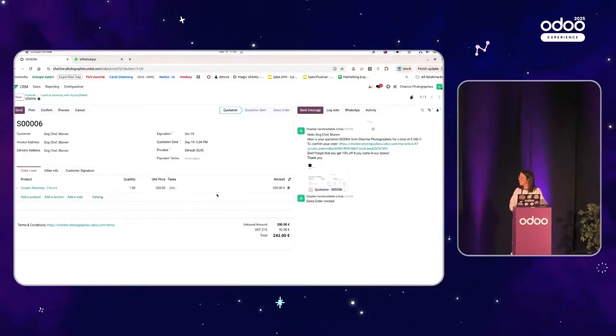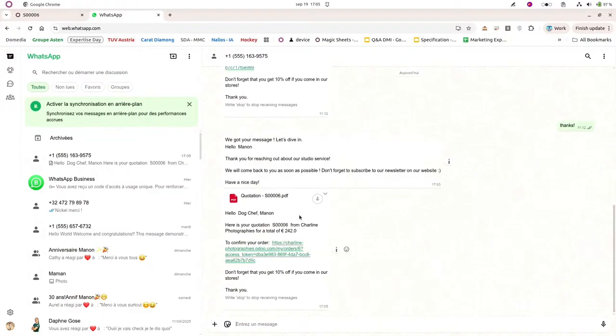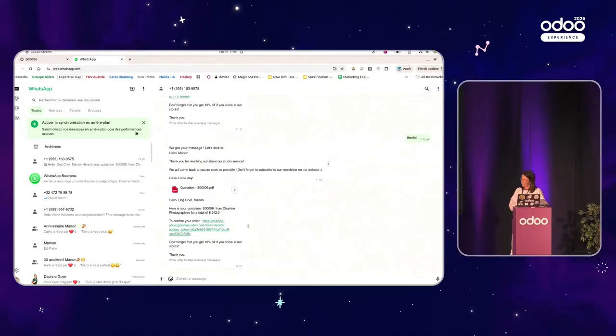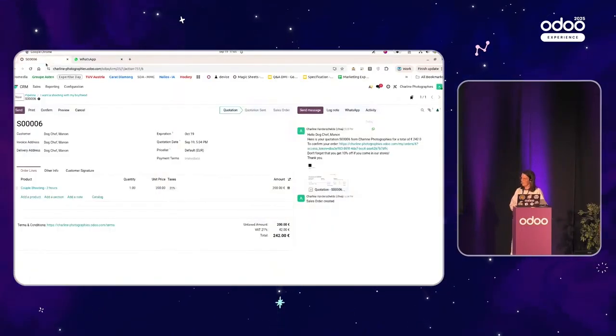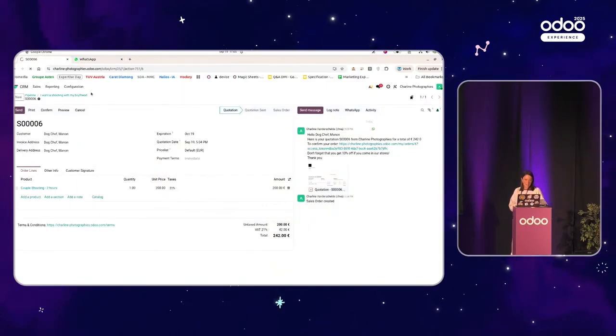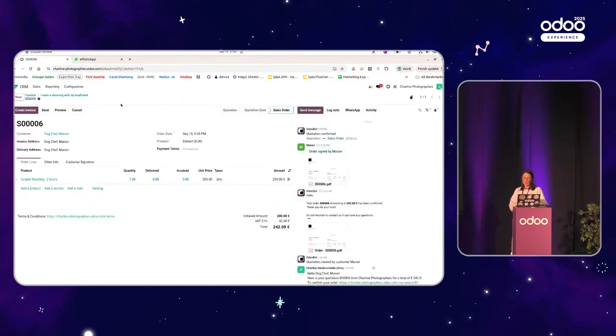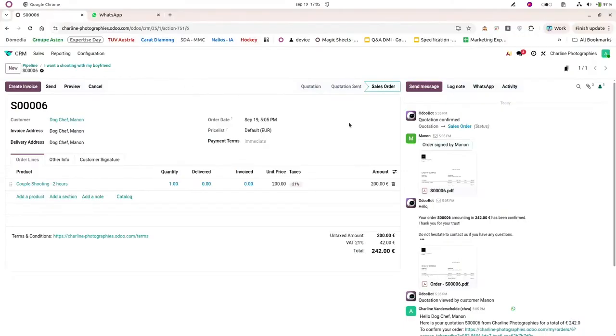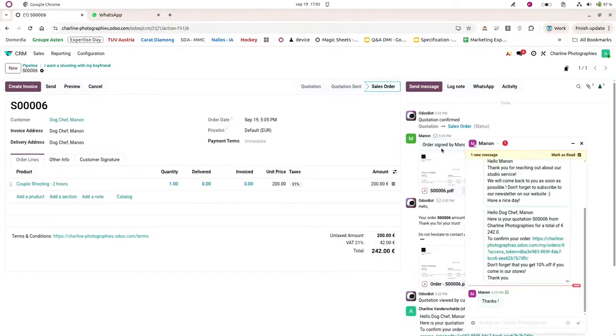I think Manon has received a new WhatsApp. And here it is, and she will be able to confirm the order just on her phone directly. So let me know when it's done. So now I reload the page, and you can see that this order was signed by Manon just by receiving a WhatsApp message, and she's saying thanks directly.